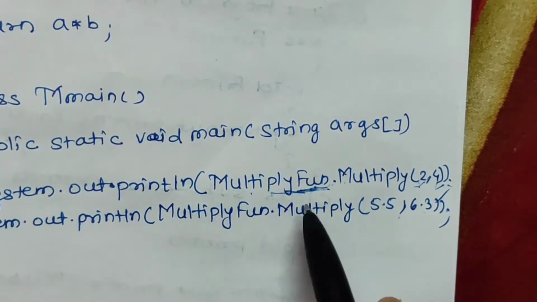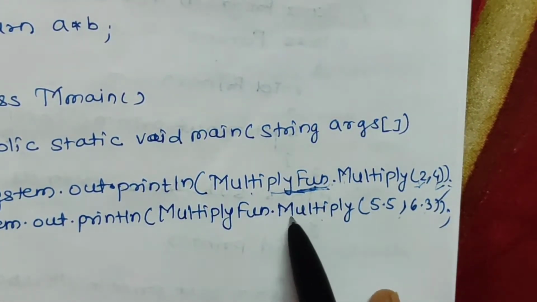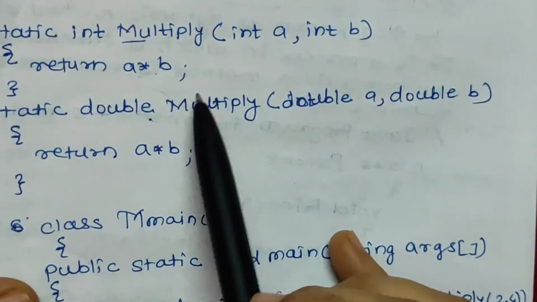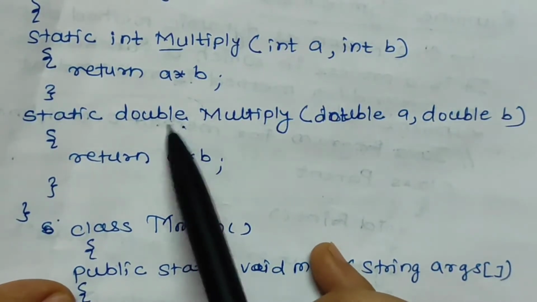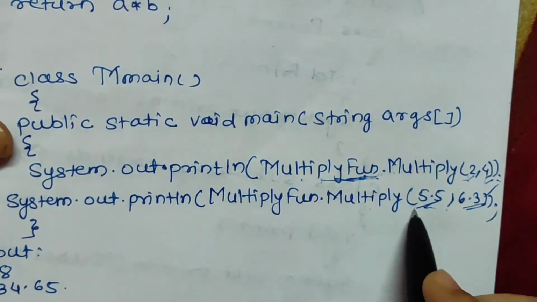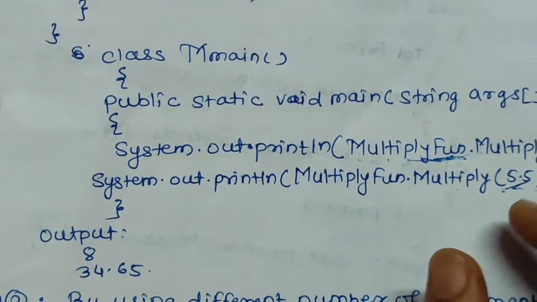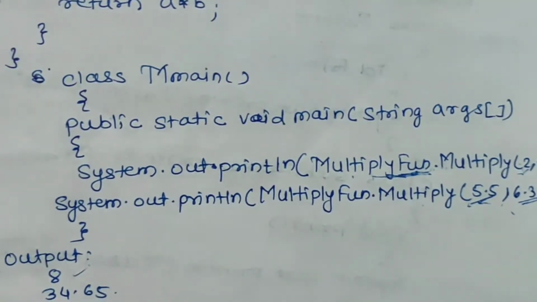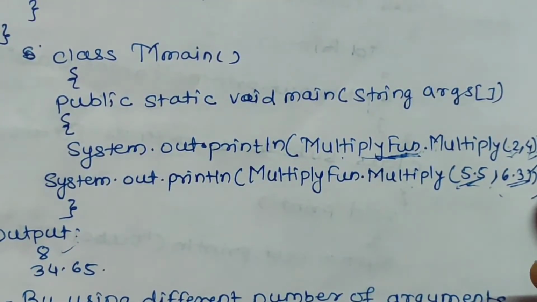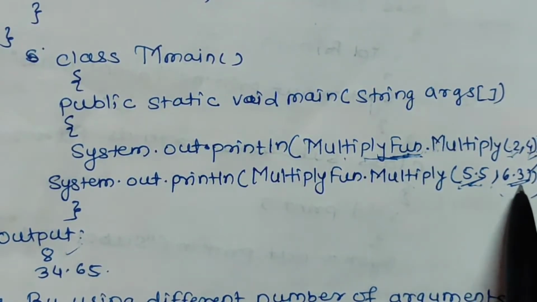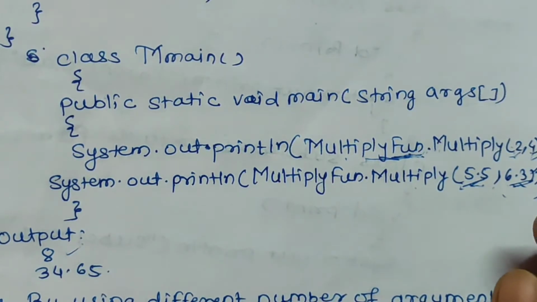For the next statement, multiply fun dot multiply, these parameters are of double type, so it will call the function of type double. That's why it is called polymorphism, and the value of multiplication will be returned here. You can see the output. At first you will get the output 8, that is multiplication of 2 and 4, and second you will get the output 34.65, that is multiplication of 5.5 and 6.3. So this is called compile time polymorphism.